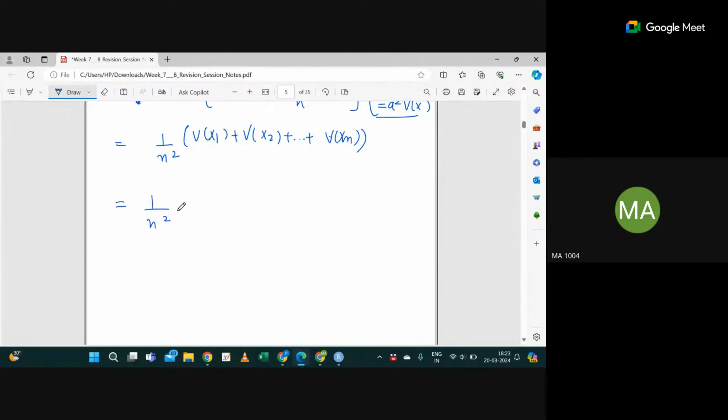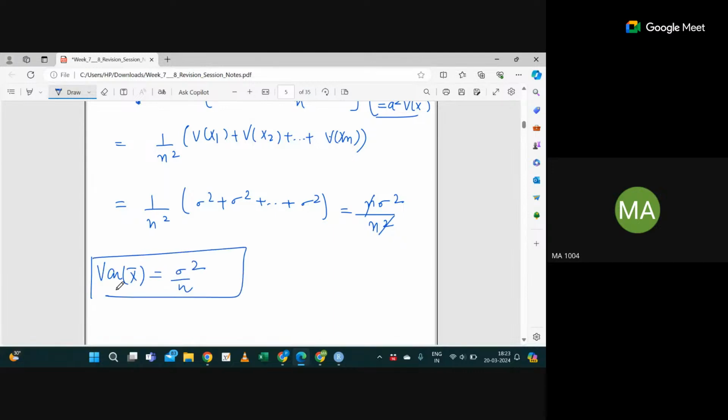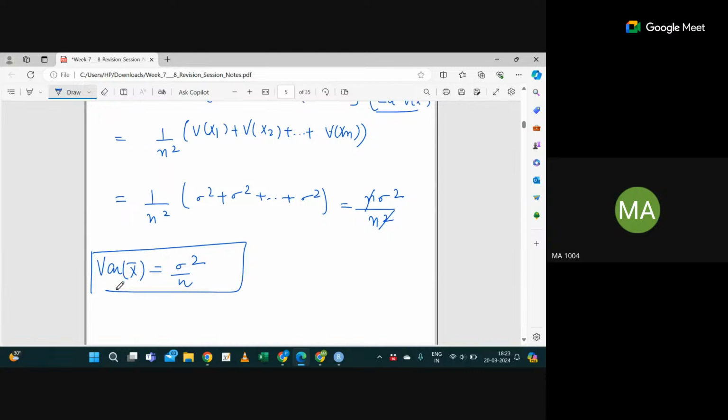It will be 1 by n square, and the variance for each xi is sigma square. In the numerator we get n times sigma square divided by n square, so it gets cancelled out. So we are getting the variance of x bar as sigma square by n. Is this clear now?